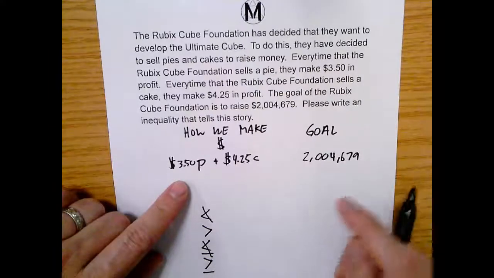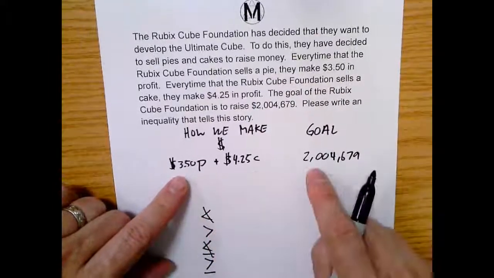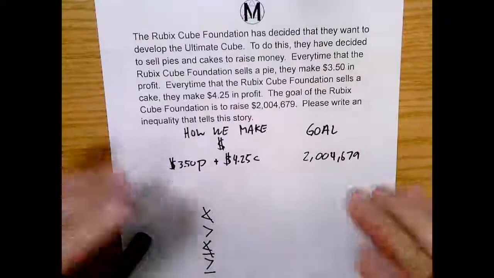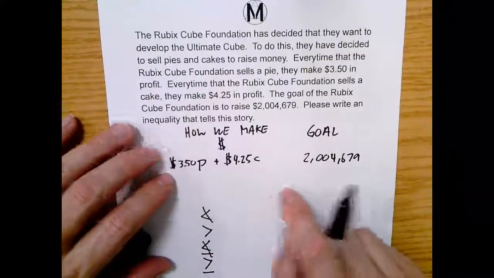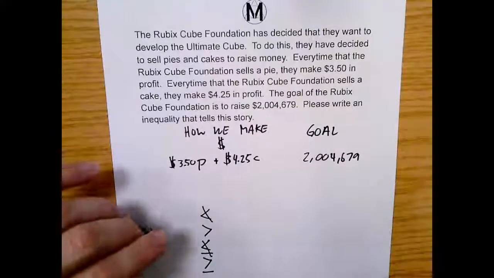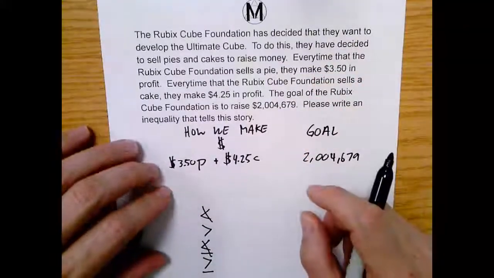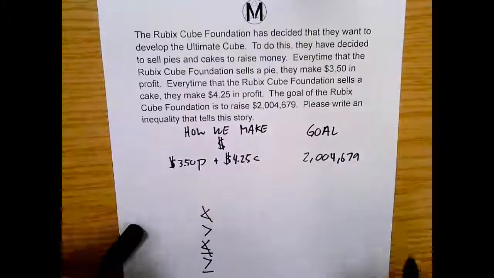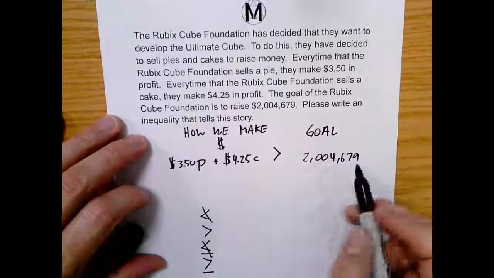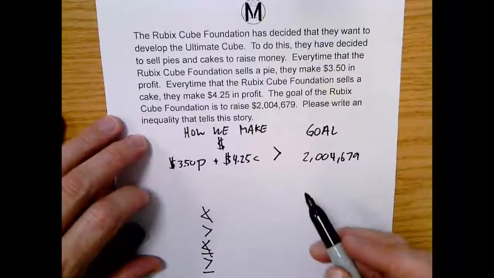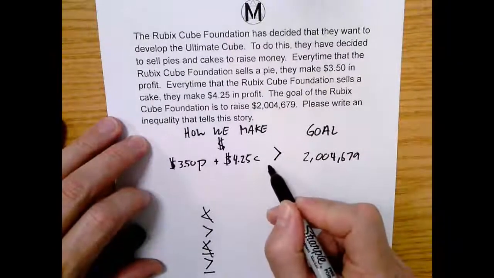Okay. Do you want the money that you're going to make to be bigger than your goal? Yeah, that would be awesome, right? Like if we had $5 million, we'd be even happier. We could make an even more ultimate cube, right? So the money you make can certainly be bigger than your goal, right? But what if you just nail it? You get that exactly. Would that be okay? Yeah, sure. You met your goal perfectly, so it could be equal to.